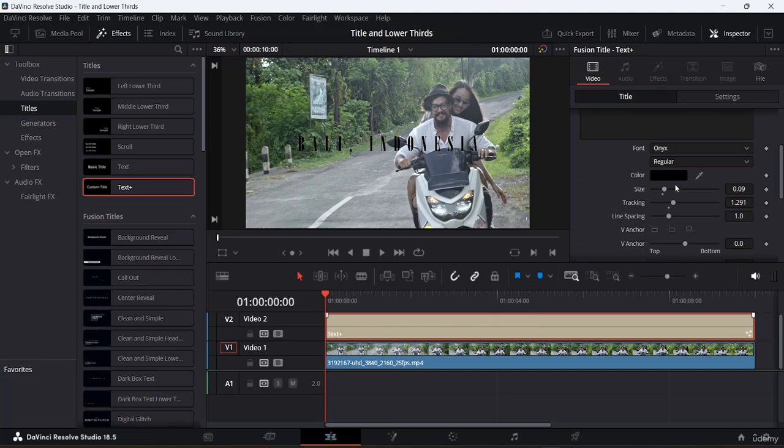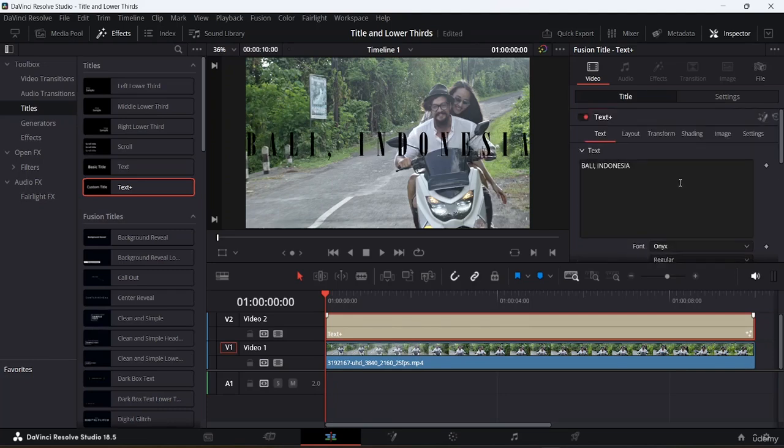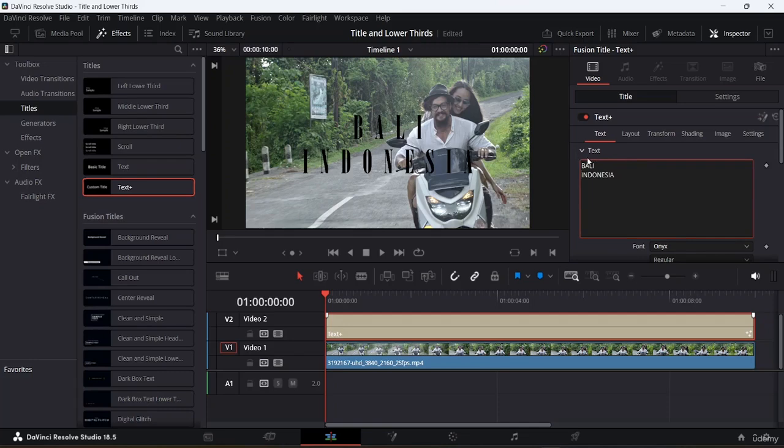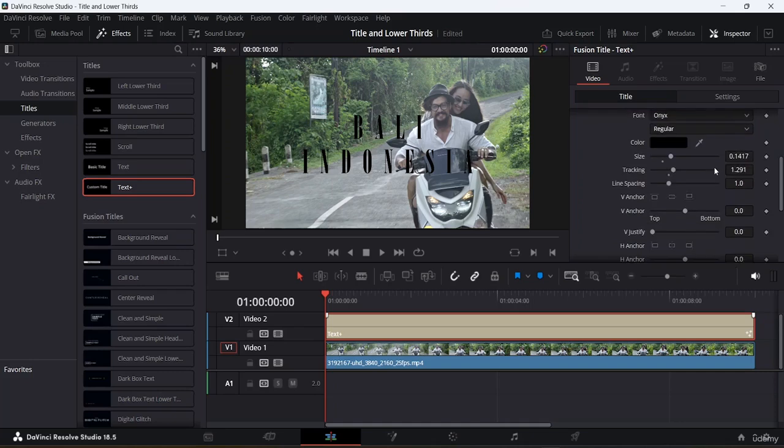Once you have selected the color, I can also select the size of this text. So let's come here, delete this, and click enter. Now I want to place it right over here on one side. I'll also be talking about the tracking, so I will just keep it like this. What I can do is check out the tracking. I will decrease the tracking a little bit.